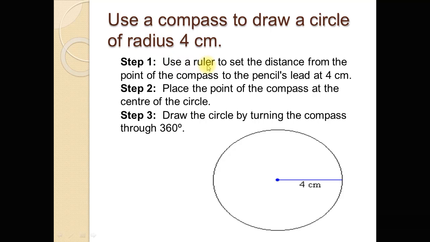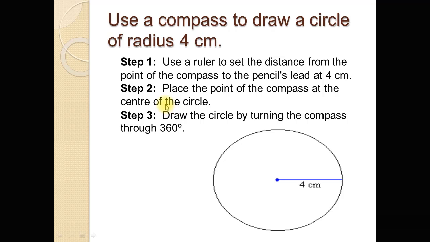So use a ruler to set the distance from the point of the compass to the pencil's lead at 4 centimeter. So first of all, locate the center of the circle, put the compass at this point and open the compass about 4 centimeter.